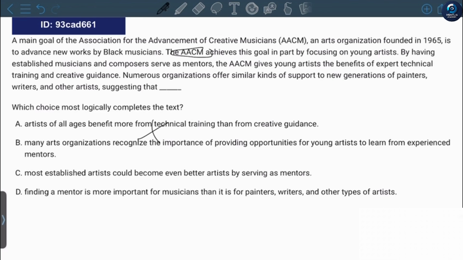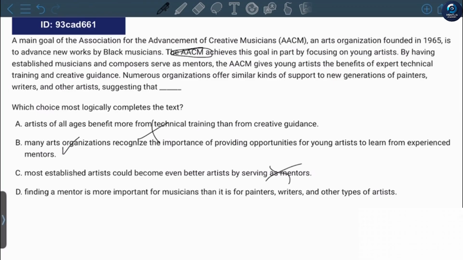It just talks about AACM, not generally about artists. Many art organizations recognize the importance of providing opportunities for young artists to learn from experienced mentors. The answer actually can be B because numerous organizations use it. That's why I think the answer is B, but let's look at the other choices too. Most established artists could become even better artists by serving as mentors. No. It just tells us organizations support new generations of artists, writers, actors, and it doesn't say that they need to be mentors in order to be more established artists. So the answer is not C.